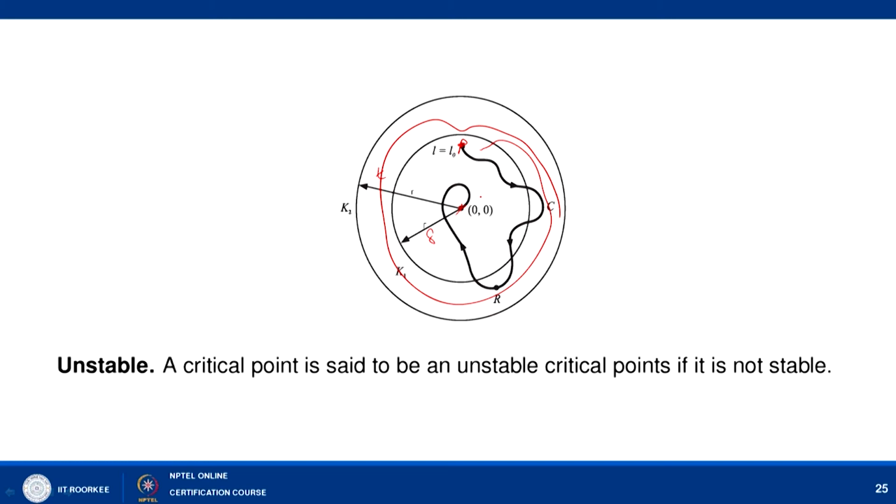And a critical point is called an unstable critical point if it is not a stable critical point. So, we know what a stable critical point is. If it is not a stable critical point, we call this an unstable critical point.